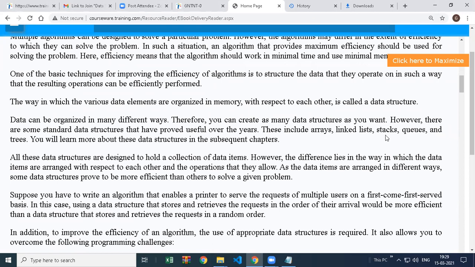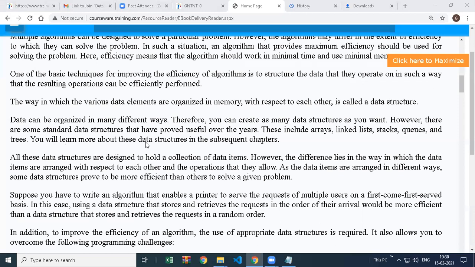So linked list, stacks, queues, and trees, these are some data structures. It means when you store data, when you store your value, whether it is int or string, that doesn't matter, whatever data you are storing, how you are storing it. If you store in a group together, there are different ways. We have linked list, stack, queues, trees, and these are actually used in all applications. The applications you use in regular day to day life, everywhere these are actually used.